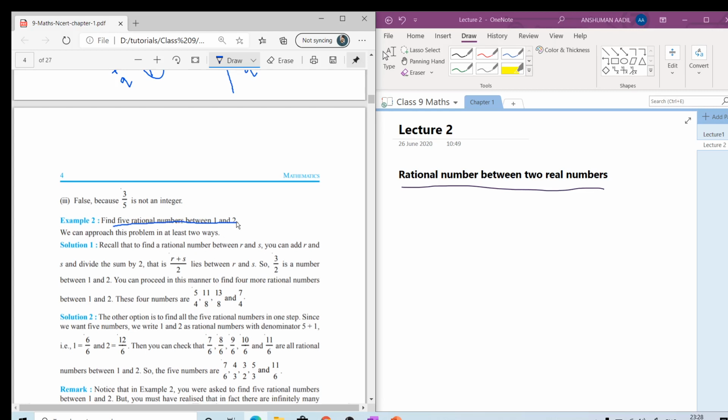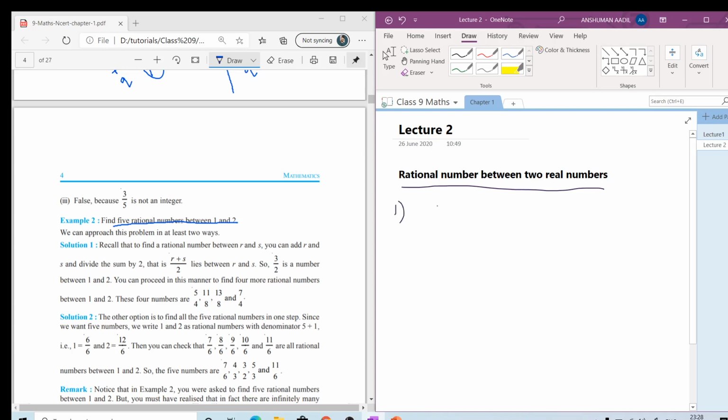Likewise, we need to find rational numbers between any two real numbers. We will be following steps for different pairs of numbers. So let's start with the first.